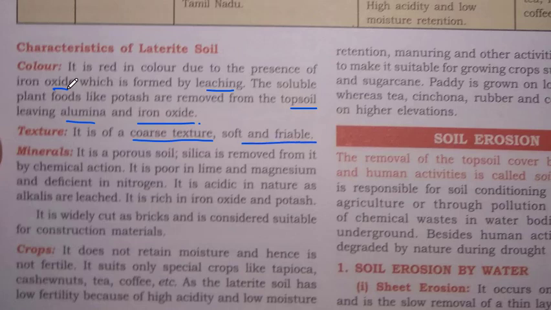Minerals: it is porous soil. Silica is removed from it by chemical actions. It is poor in lime and magnesium and deficient in nitrogen. It is acidic in nature as alkalis are leached. It is rich in iron oxide and potash. It is widely cut as bricks and is considered suitable for construction materials.